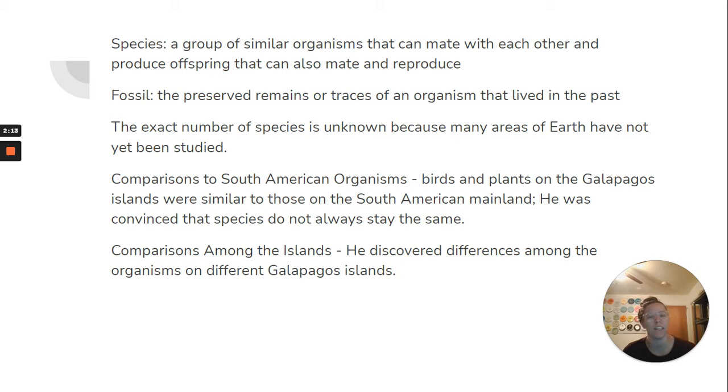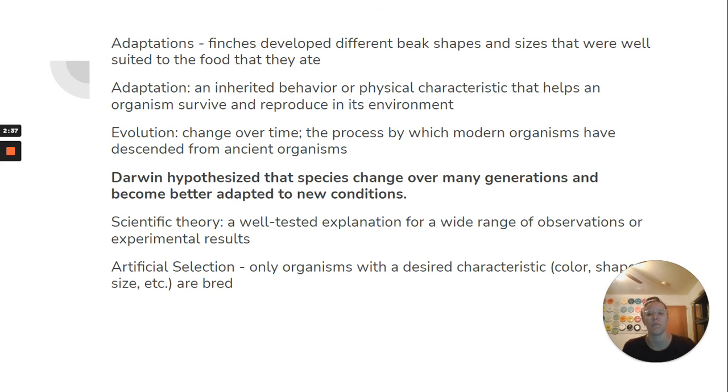So, comparisons that he made to South American organisms. Birds and plants on the Galapagos Islands were similar to those on the South American mainland. The Galapagos Islands are right off the coast of South America. He was convinced that species do not always stay the same, though. And then comparisons he made among the islands. He discovered that there were differences among the organisms on different Galapagos Islands. So adaptations. An animal such as the finch developed different beak shapes and sizes that were well suited to the food they ate. So different finches needed a different beak shape and size.